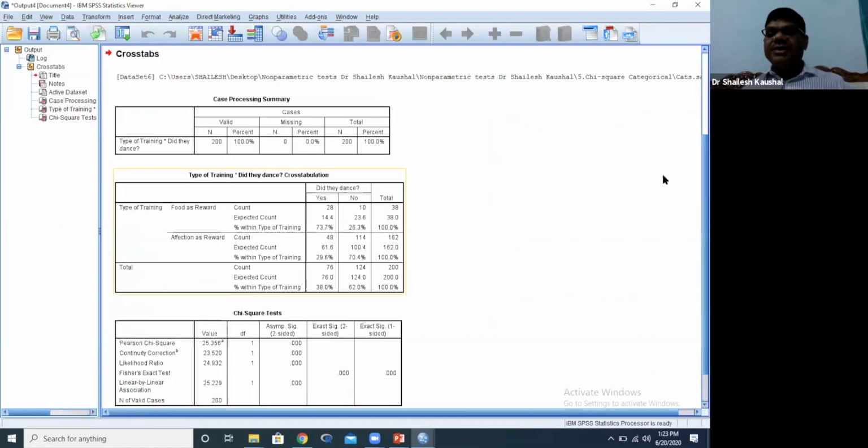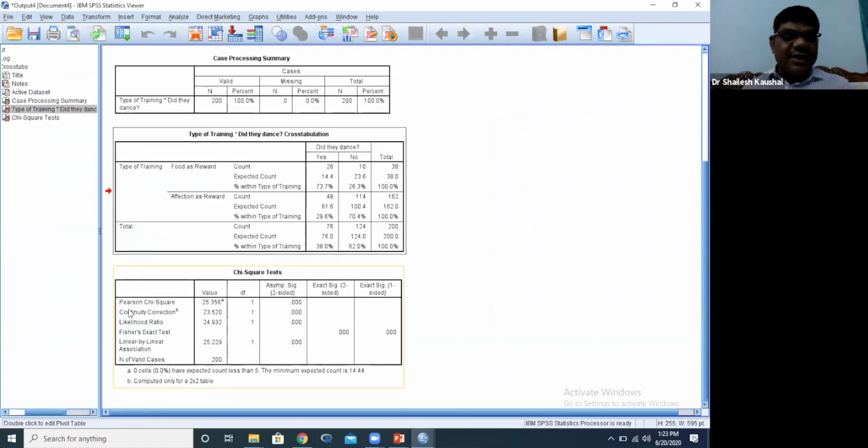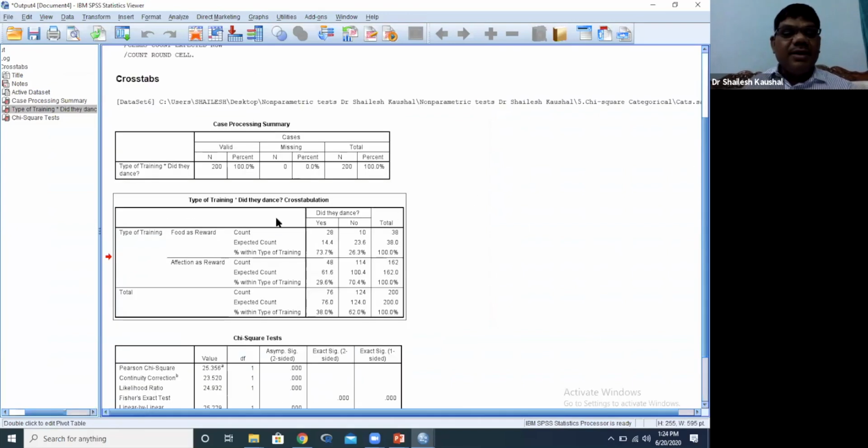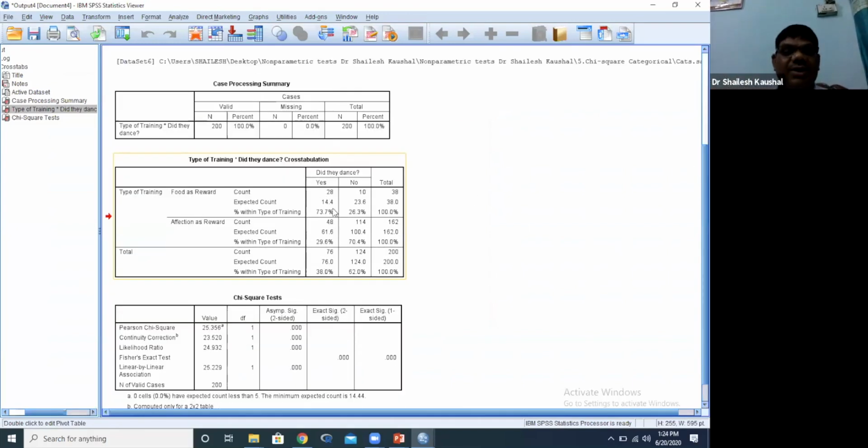This is our result. First of all, we will check the result. The chi-square value is 25.356. Is it clear? And the p value is 0%, which means the reward is working. Food as a reward we have given to 38 cats out of 200.